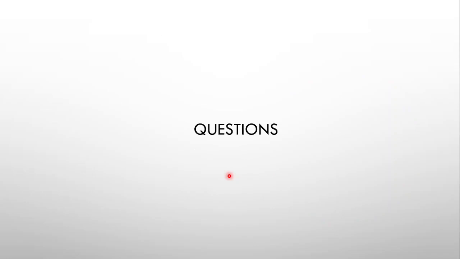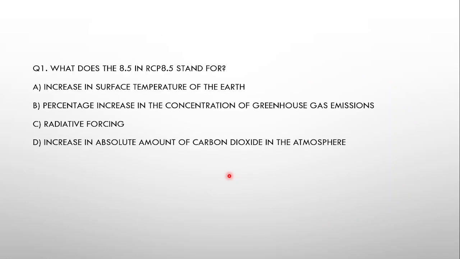So let's look at a couple of questions now. First, what does the 8.5 in RCP 8.5 stand for? So essentially, this RCP is representative concentration pathway, and the 8.5 is measured in watt per meter squared.